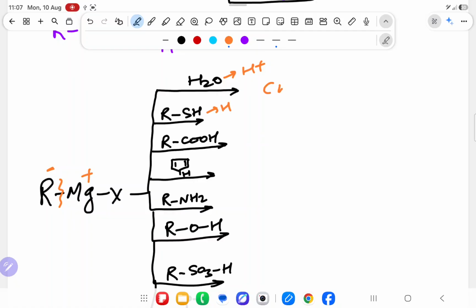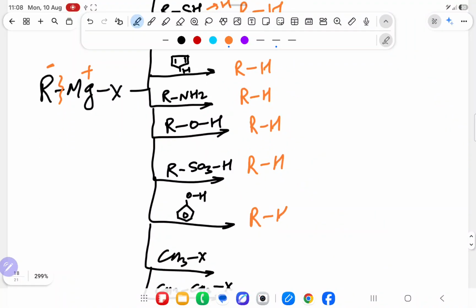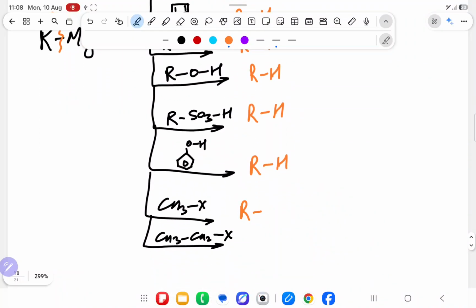You will see in the Grignard reagent video and you will understand. Over here you will get RH, over here also RH, and so on, but over here R and CD3. Here H is not coming, CD3 will come.